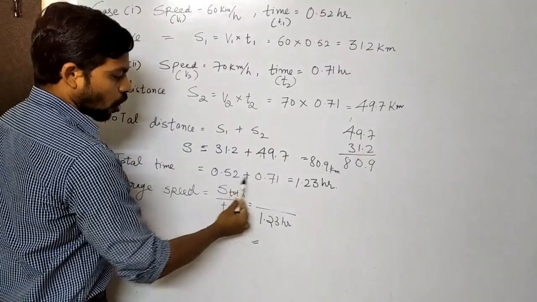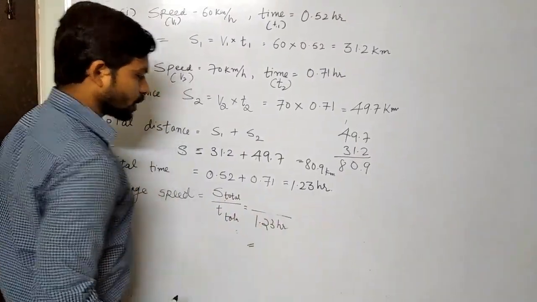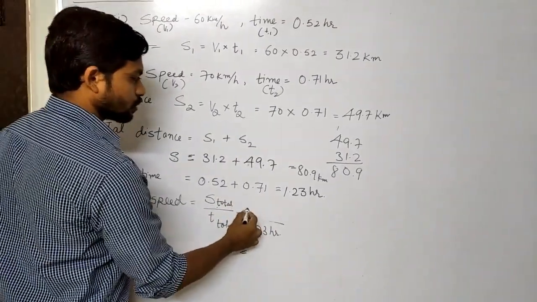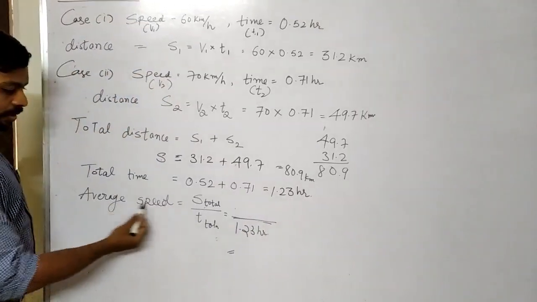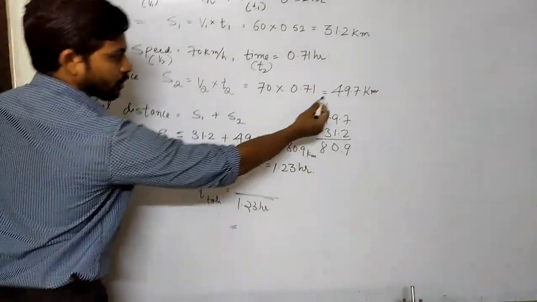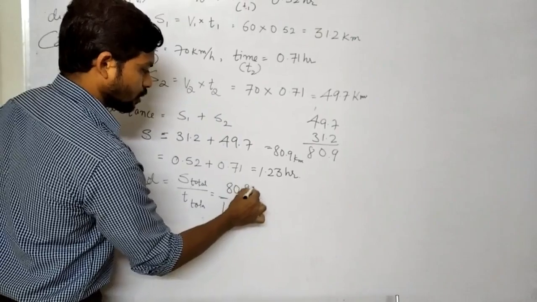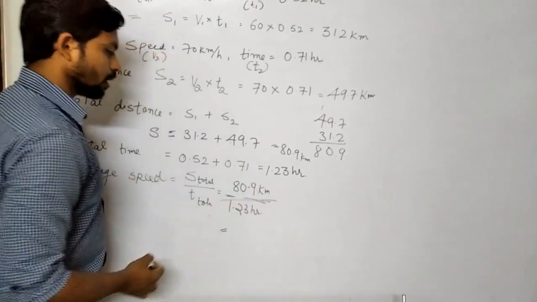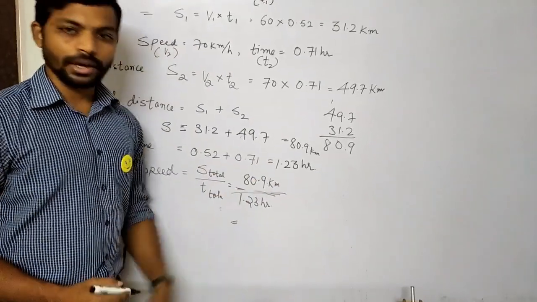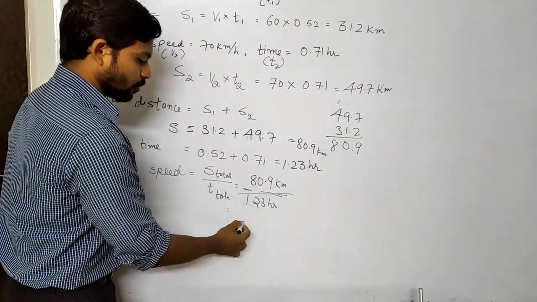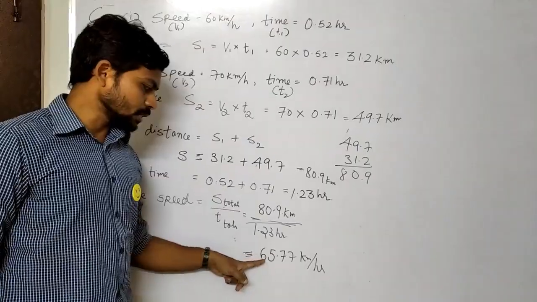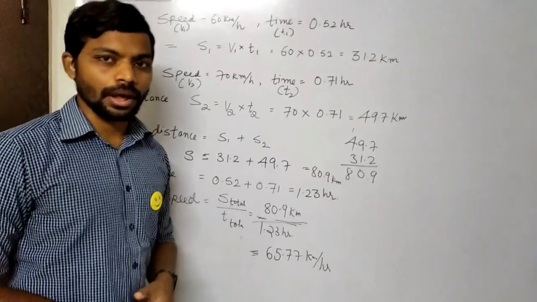Right? So we already know total time 0.52 hour in first case and 0.71 hour in the second case. On adding both of them, we get 1.23 hour. Now we'll calculate the average speed. Total distance 80.9 kilometer by the total time 1.23 hour. On calculating, we are going to get the answer 65.77 kilometer per hour.